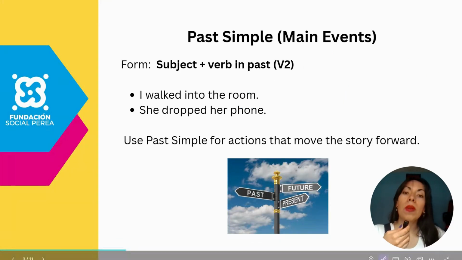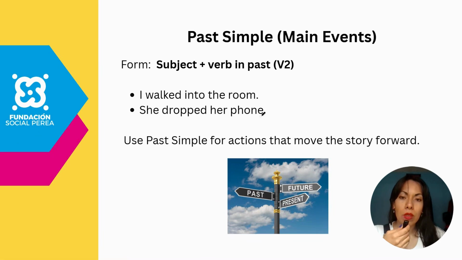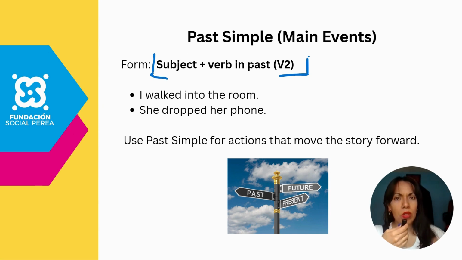In the case of the past simple, remember that you are going to keep a structure. What is the structure that you are going to keep? The one that you see over the side. So over here, you are going to include the subject and the verb in the past. Remember that there are two categories for verbs: you have regular and irregular verbs. So I'm going to invite you to recall what you have studied in the previous courses. Below, you're going to find two examples.